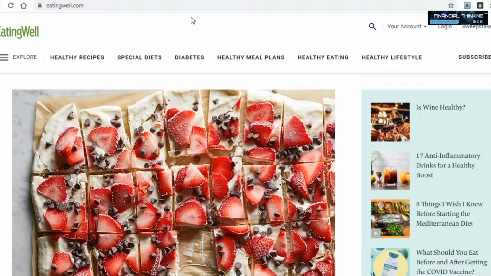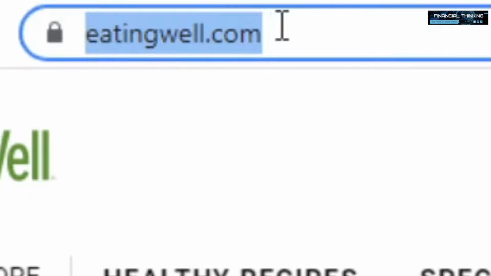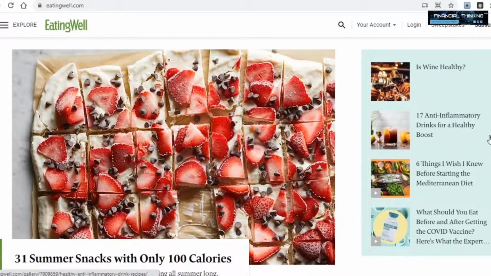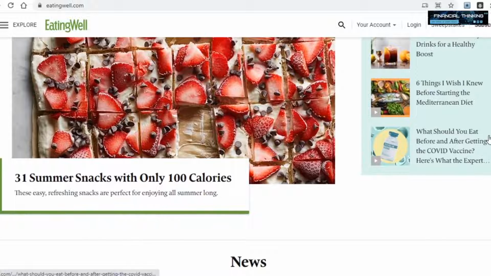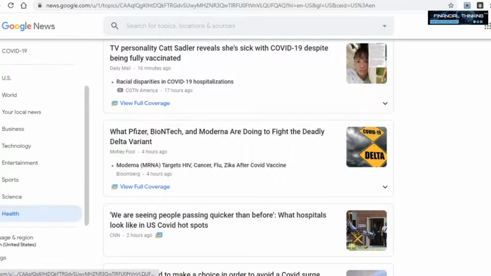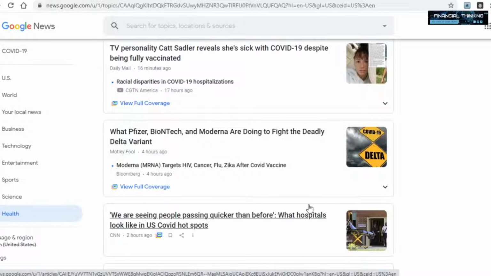The first platform I have for you is called eatingwell.com. And as the name suggests, this is obviously a site about eating healthy foods. As such, you will only want to send them articles in the health niche regarding food that you found over on Google News.